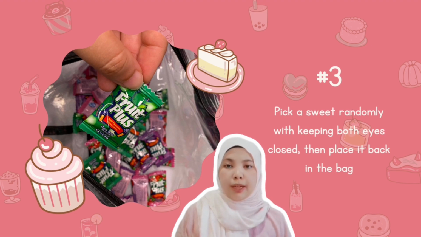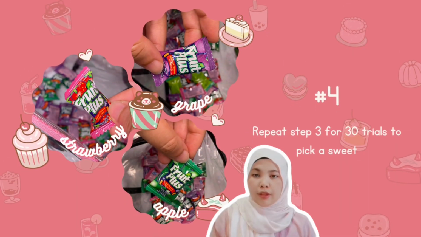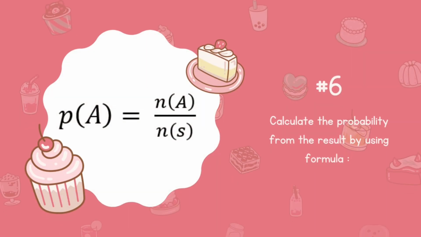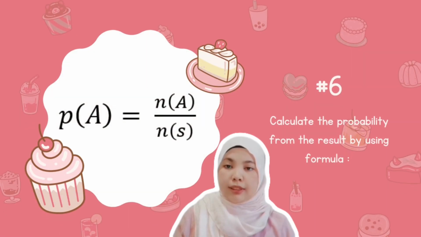Then, place it back in the bag. The fourth step is to repeat step 3 for 30 trials of picking a sweet. Step number 5 is to record the result. Last but not least, step number 6, calculate the probability from the result by using the formula probability of A equals number of A over number of S.